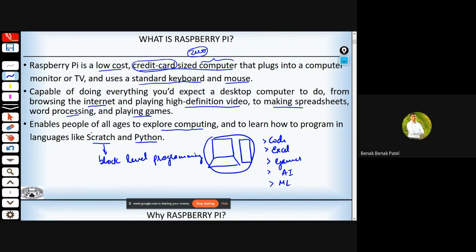So we'll have a look at this Scratch also, and after that we'll also have a look at Python, and using this Python high-level language, how to interface a lot of devices. We'll go through that.